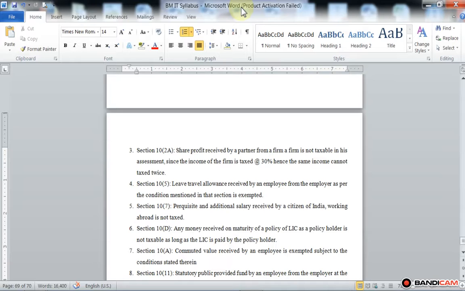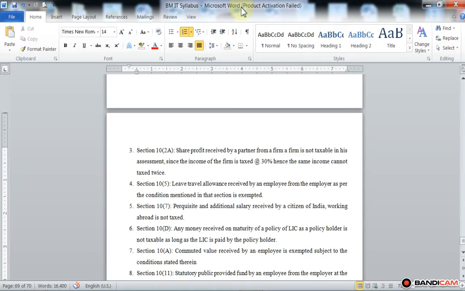Under section 10 subsection D, the amount of an LIC policy received on the maturity date is fully tax free, fully exempted from tax.